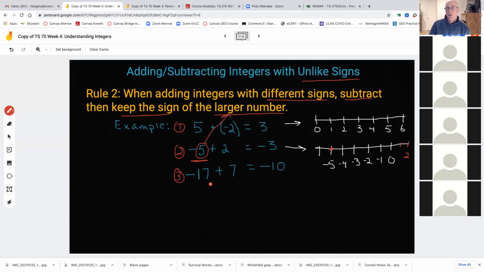Okay. So again, at number 3 here, I've got 17 and 7. Well, the greater number in a sense is 17, right? So I'm going to subtract 7 from 17. I'm going to get 10. Then I'm going to look and say, which one was the bigger number in a sense? And I'm going to keep that sign. So that's the rule for adding and subtracting.